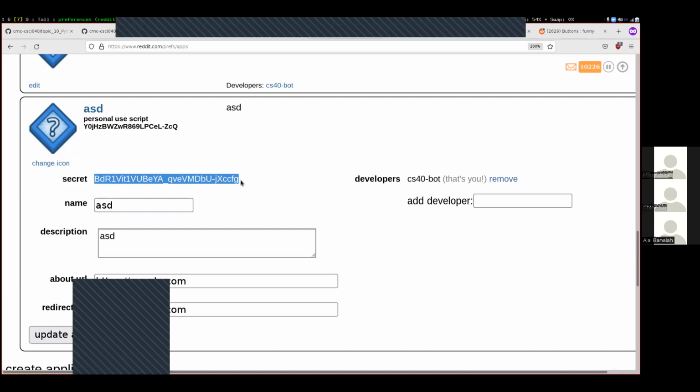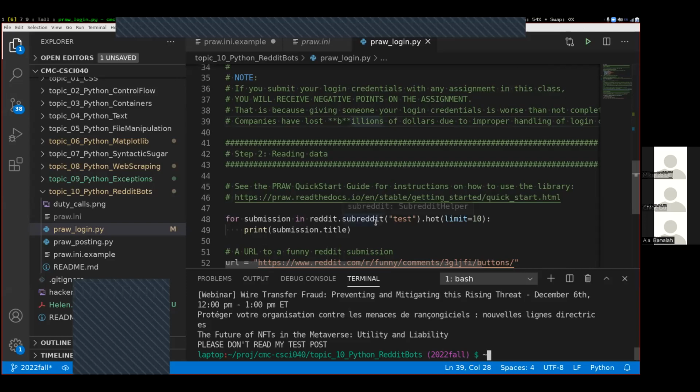What was the command you ran? Was it just running the file? All I did was run this pra login file down here. I just typed it in manually instead of pressing the triangle button.